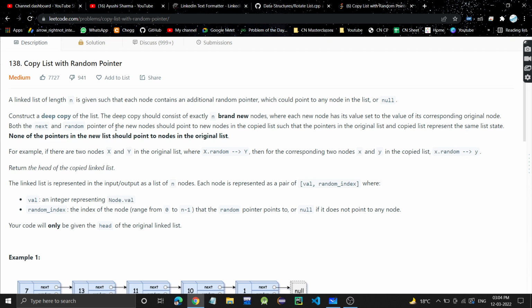So without any further ado, let's get started. The problem is copy list with random pointer. It's a very important problem from an interview perspective. So let's see. A linked list of length n is given such that each node contains an additional random pointer.